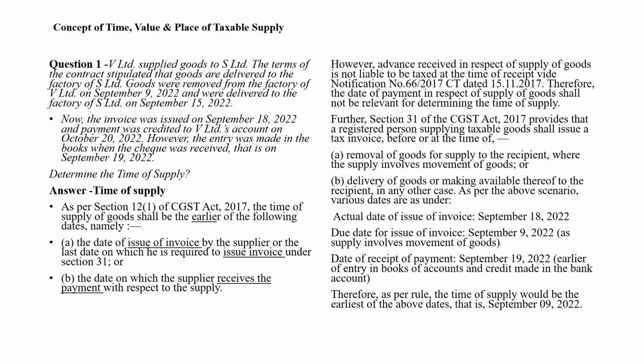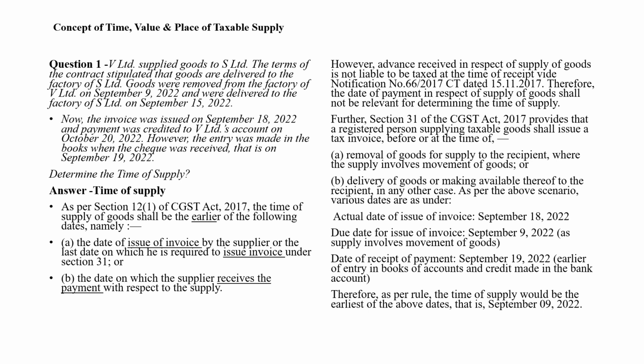However, the entry was made in the books when the cheque was received, and that is on September 19, 2022. So now, here is the question. Determine the time of supply. Very important. We are going to see what will be the time of supply.